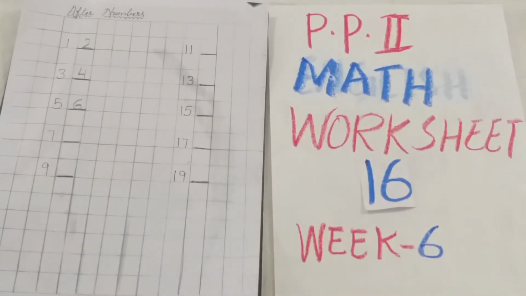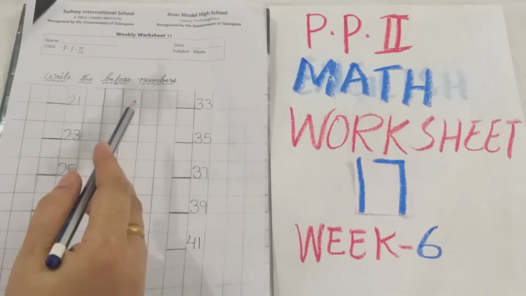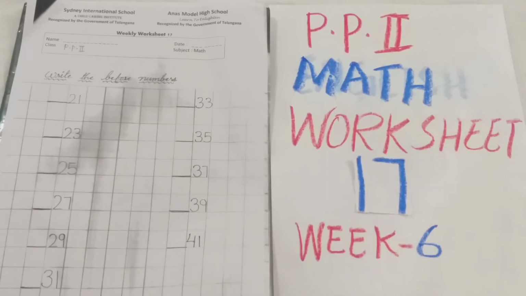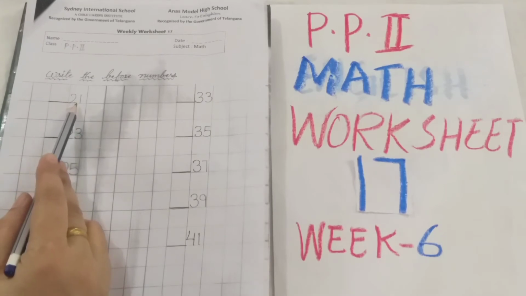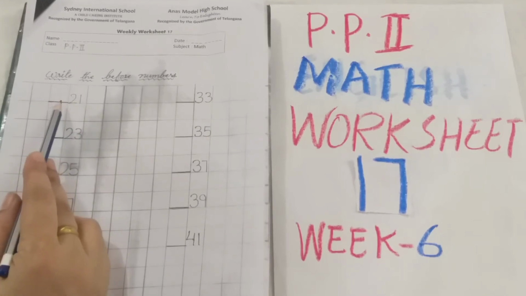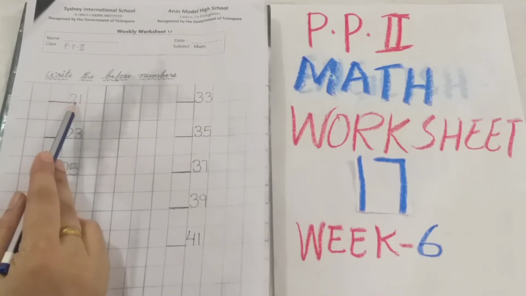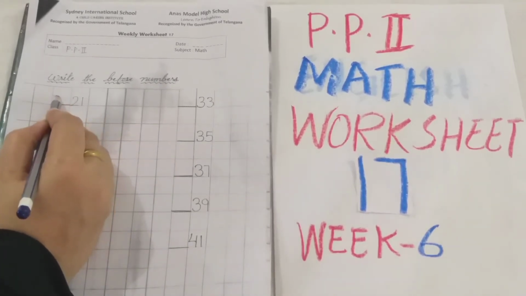Now children, take out your worksheet number 17. So here in your worksheet number 17, what you have to do? Just see here. Before number you have to write here in your worksheet number 17. So here 21 before you have to write which number is going to come here before, that number you have to write here in the dash. 21 before 20 you have to write.